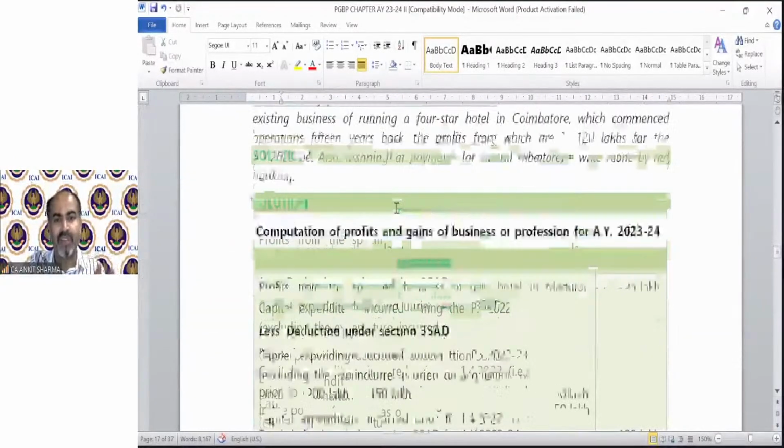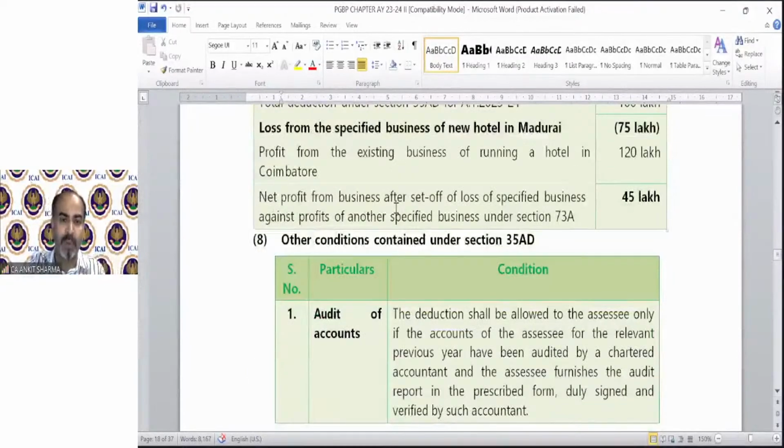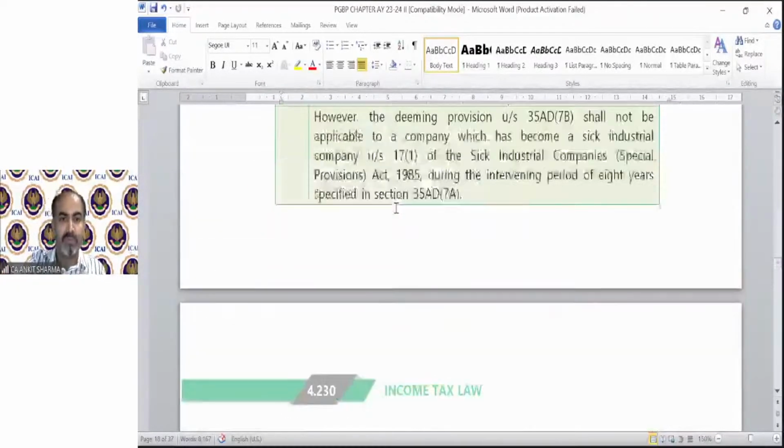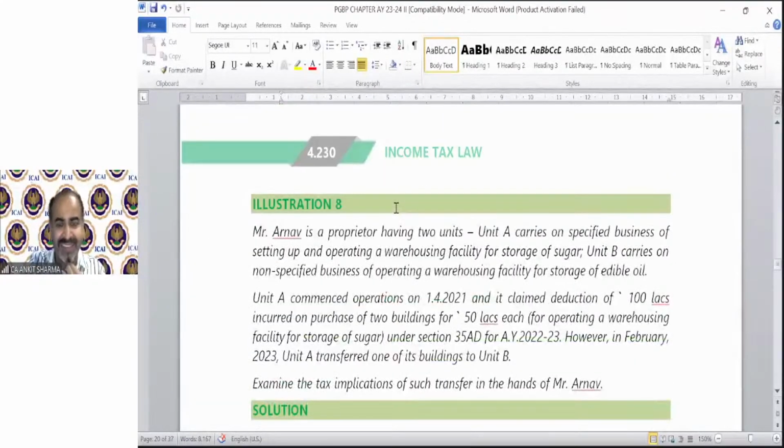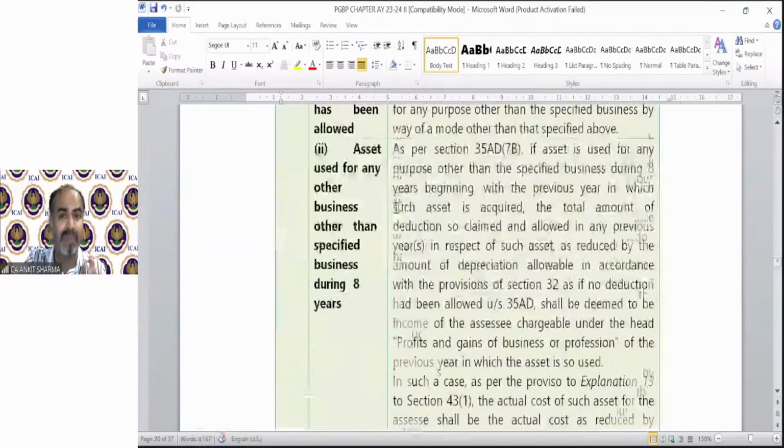It's very simple. Again, section 35AD, you can try it yourself. If there is a problem, I will help you, of course. This is the section 35AD provision. Okay, illustration 8 says that if someone claimed deduction under section 35AD and transferred that building or asset to another unit which does not have that section 35AD deduction, then the deduction claimed under section 35AD will be his business income. That will be treated as deemed business income.